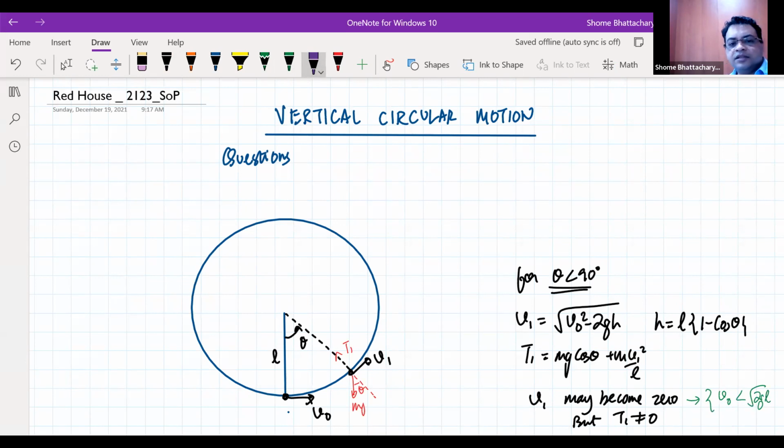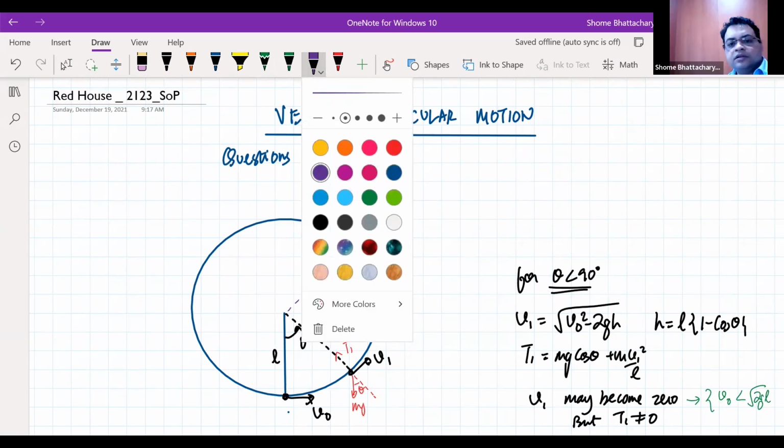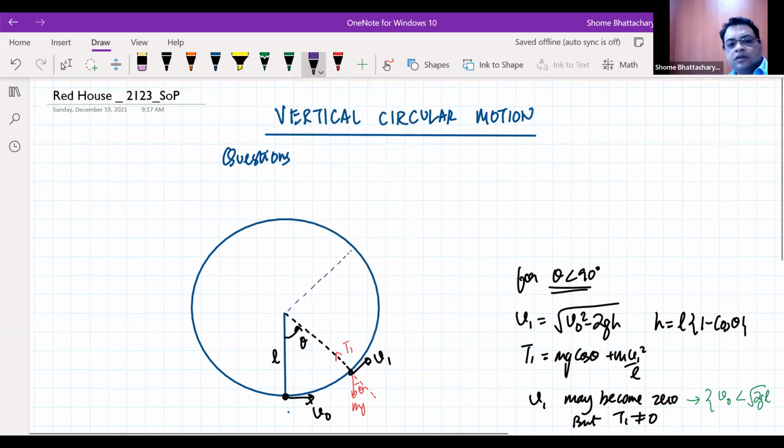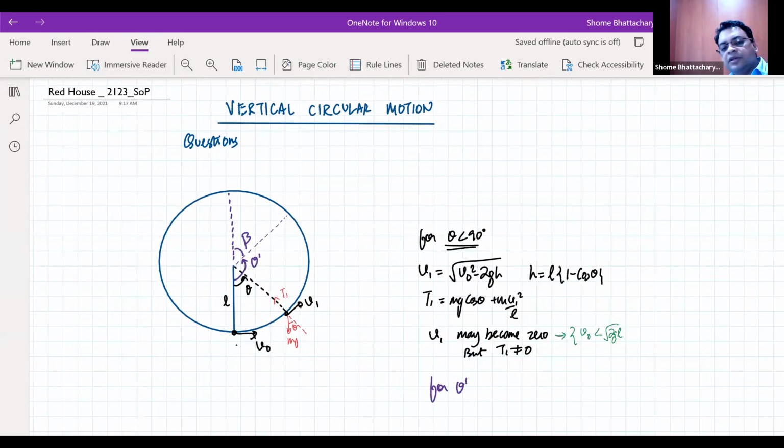Now coming to the situation where it crosses the 90 degree position and reaches somewhere here. So let's say we are at this position, where my new angle, theta prime, has become some obtuse angle. So for theta prime greater than 90 degrees, theta prime is equal to 180 minus beta. Now at such a position, what is happening?